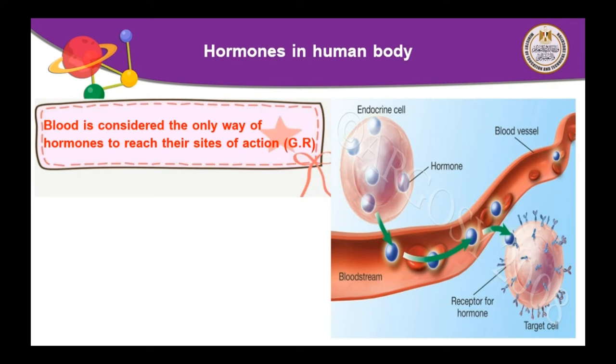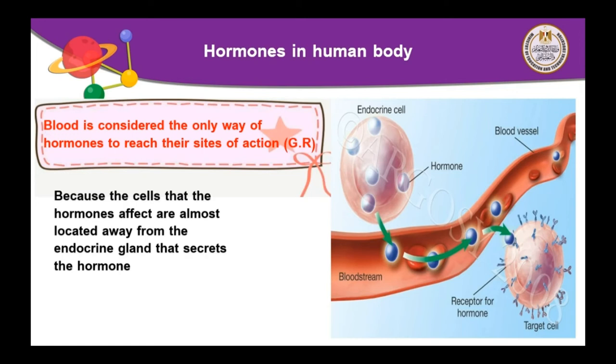Because as you see in the picture, target cell is very far from the endocrine gland or endocrine cell, not near to it. So the only way by which the hormones reach to this target cell is blood. The answer of this question, because the cells that the hormones affect are almost located away from endocrine gland that secretes the hormone. So the only way by which the hormone reaches to the target cell is blood.